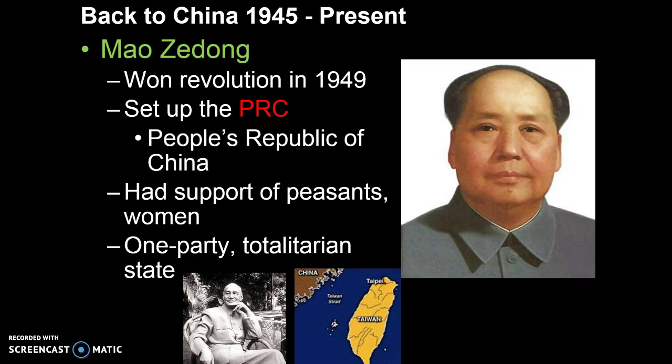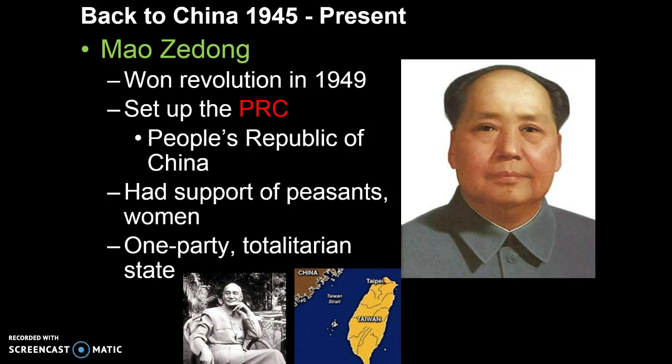Now, Mao, outside of the fact that he gained support of the peasants, he also gained support of women, and he tells them, women hold up half the sky. So he empowers them with this feeling that they have a purpose. And he's very successful in convincing the women to join his cause. So with all these promises of reform, not just for women, but for the peasants, it is understandable that the communists were able to defeat the GMD's forces in battle and in spirit.